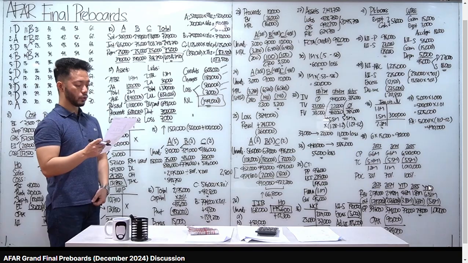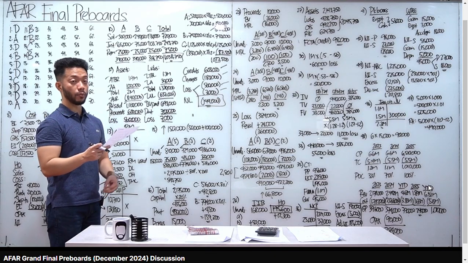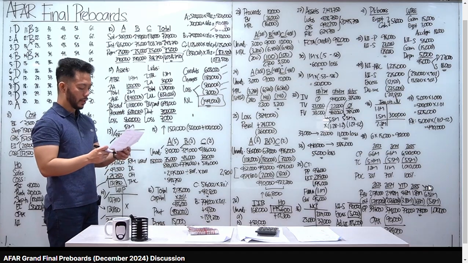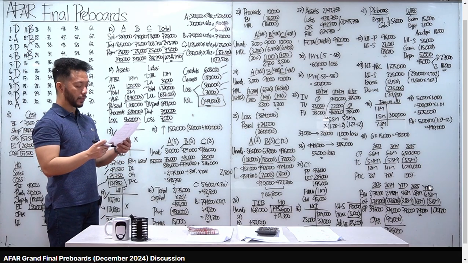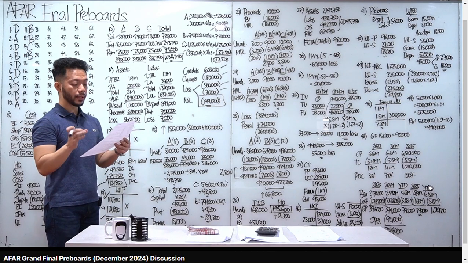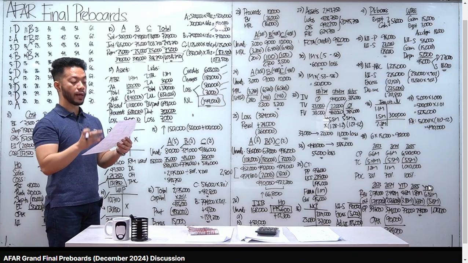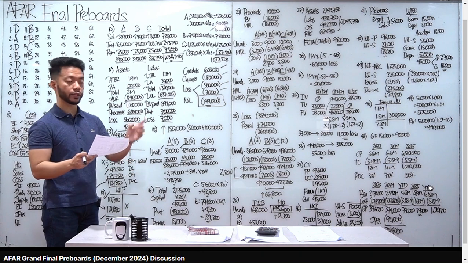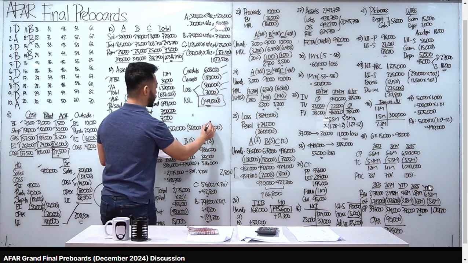The partners agree to admit D for a 1/5 interest. Tama ba, class? Pag sinabing 1/5, 1/5 is 20% interest yan. The fair value of the land is appraised at 900. So, yung value of the land is 900. Tingin ka dun sa balance sheet. How much yung land dun? 800. 800 naging 900. Increase tayo ng 100.